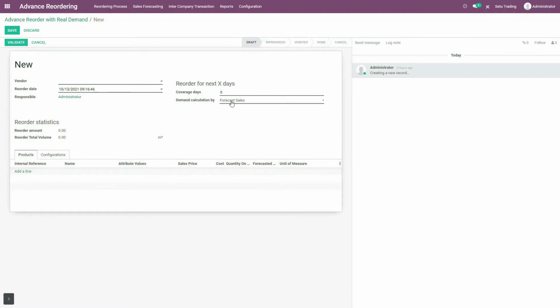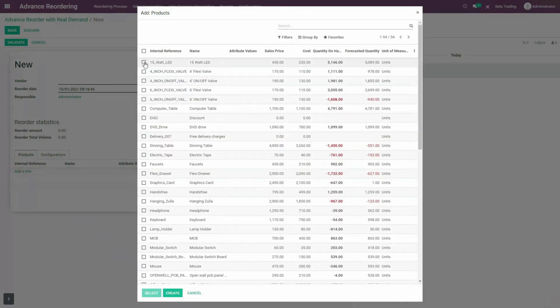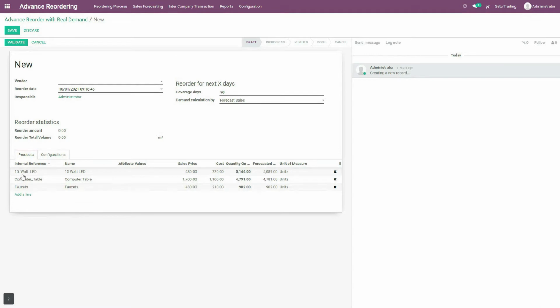So I have selected the forecast sales method over here, and say for example I am reordering these products from 1st of October 2021, and I want to calculate future sales of the products that I select here for the next 3 months, that is October, November and December of the year 2021. So for that, I will enter 90 over here as coverage days. And then let me select products. As an example, I am selecting 15-watt LED, computer table and faucets. So future sales of these three products will be calculated.